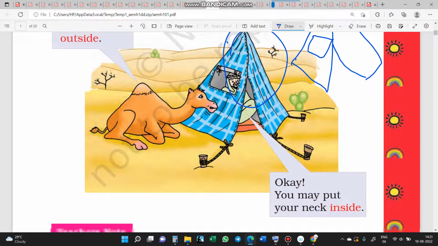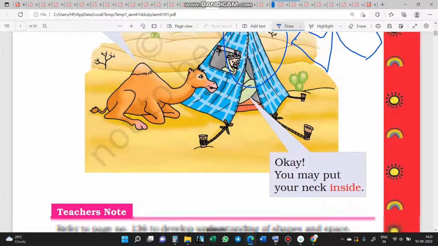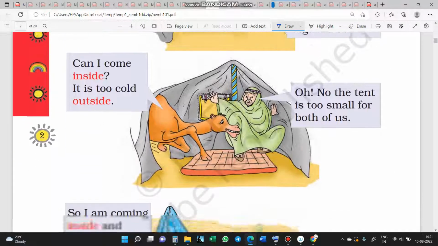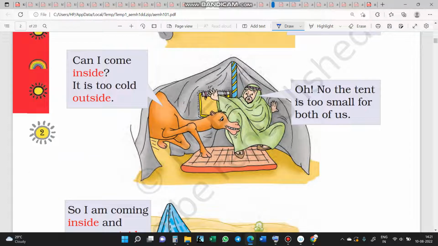It is a cold night and the camel requests to put his head inside, and then his neck. The Arab guy is very polite and kind, so he allows it. After a while the camel asks to put his front leg inside, and the Arab guy says okay. Then the camel asks, can I come inside?